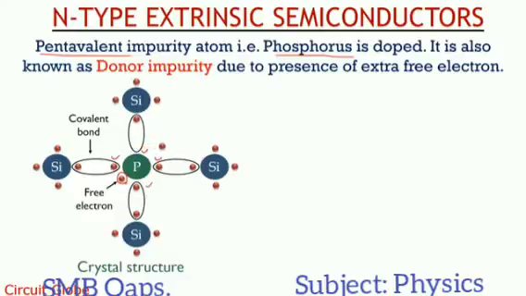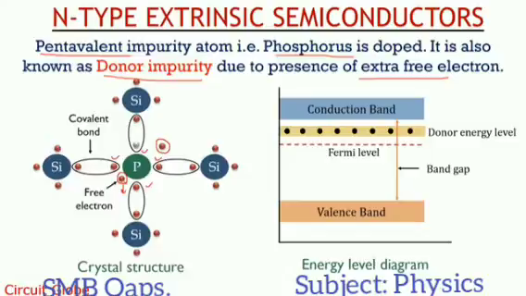If any external heat or energy is provided here, then an electron will leave its place from the bond, and there will be a hole there. As this hole is created, and an electron is already free, another electron becomes free here. So these are called the donor impurities. The n-type extrinsic materials are known as donor impurities, because they mostly give electrons.